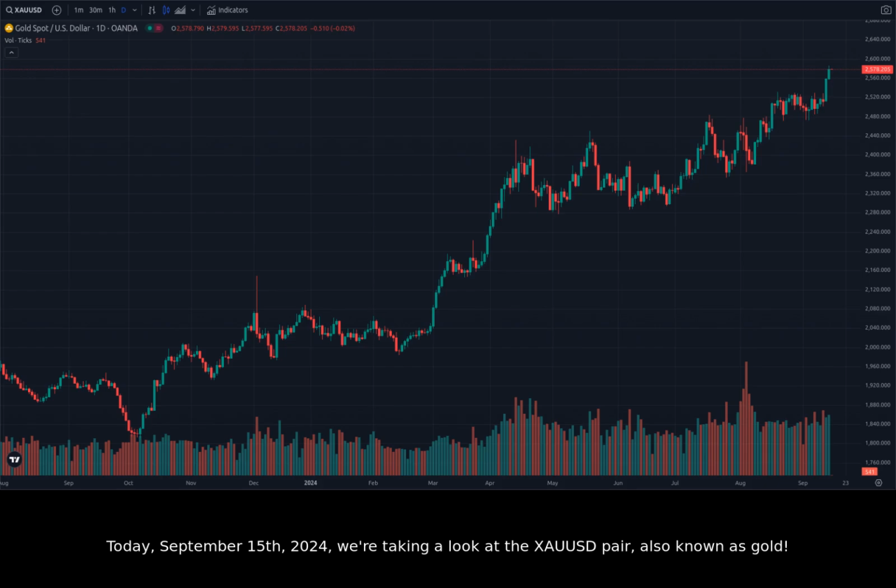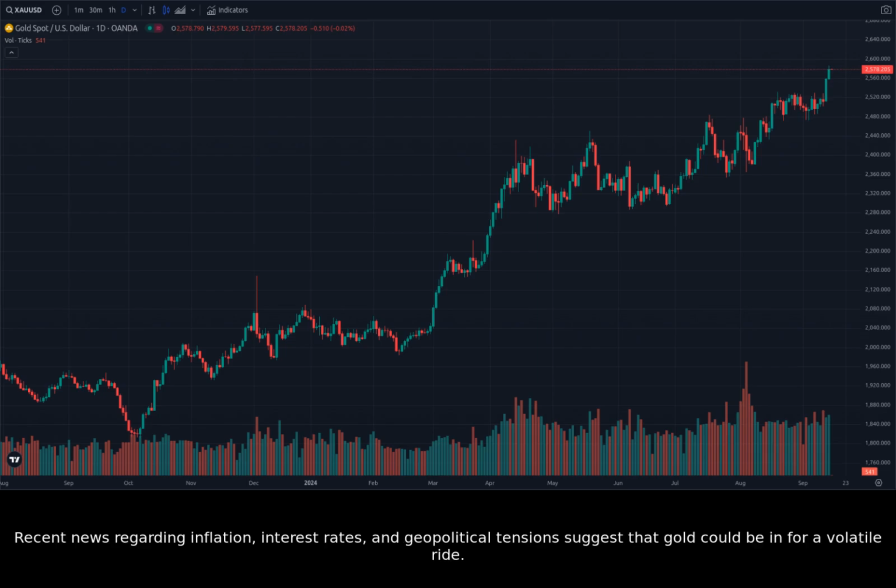Today, September 15th, 2024, we're taking a look at the XAUUSD pair, also known as gold. Recent news regarding inflation, interest rates, and geopolitical tensions suggest that gold could be in for a volatile ride.